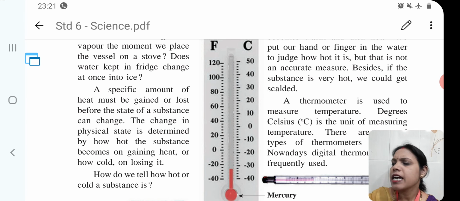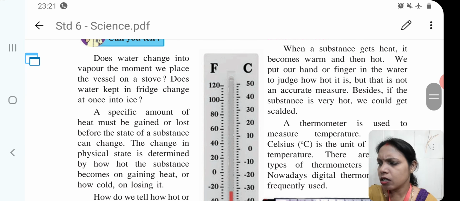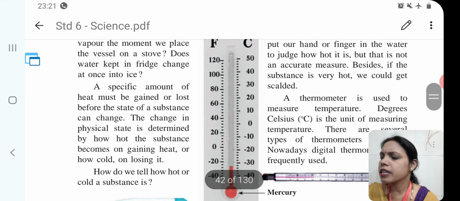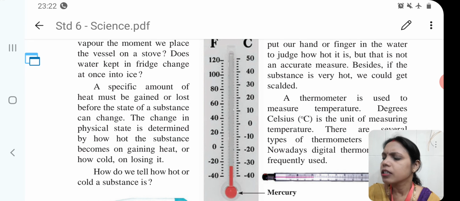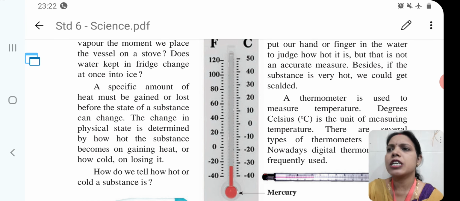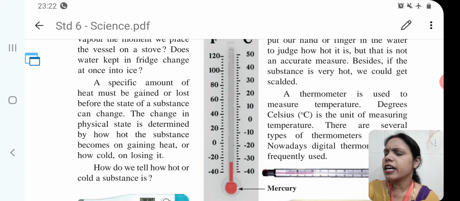So children, a specific amount of heat must be gained or lost before the state of a substance can change. The change in physical state is determined by how hot the substance becomes on gaining heat, or how cold on losing it. How do we tell how hot or cold a substance is?